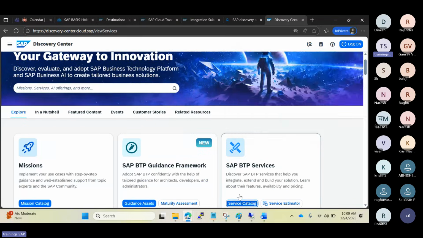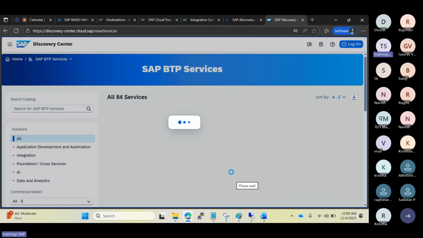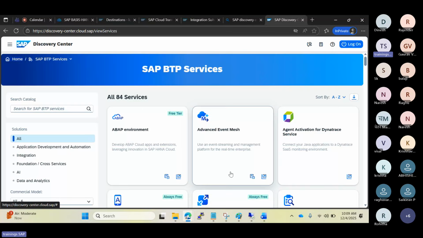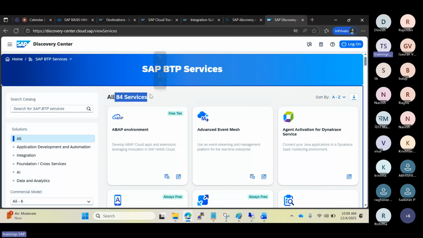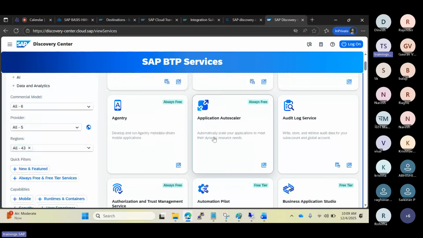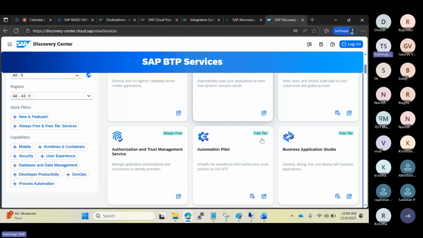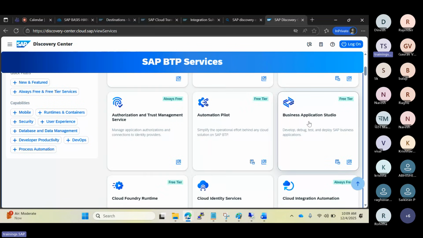They help us utilize business application development and extension. There are analytics and many other services available, 84 services. We have the ABAP environment, event mesh, autoscaler, Business Application Studio, a professional development tool for developers with low code, no code, and automation pilots.